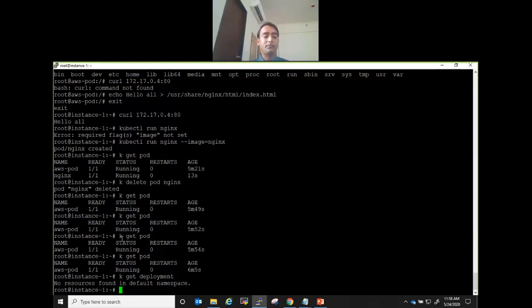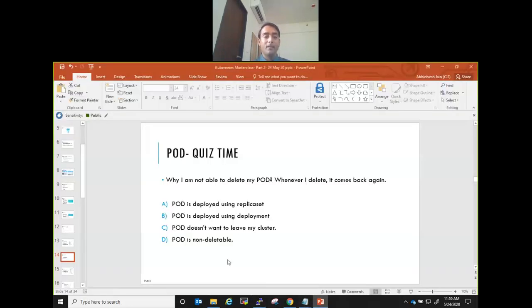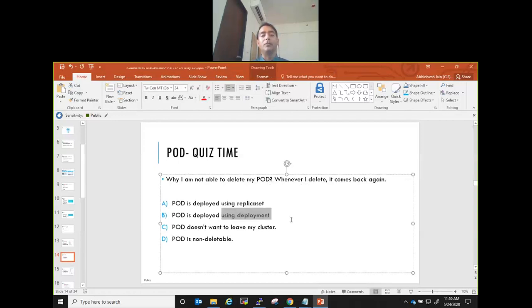kubectl run pod, it creates a deployment, okay, and that deployment comes with at least one replica set, right? And so when any pod is deleted, it will again come up. Now it did not create any deployment whatsoever. So that's why that pod is not coming back, but it comes. I've seen it. Okie dokie. So the answer is if you're using a replica set or deployment, because that is the nature of this.